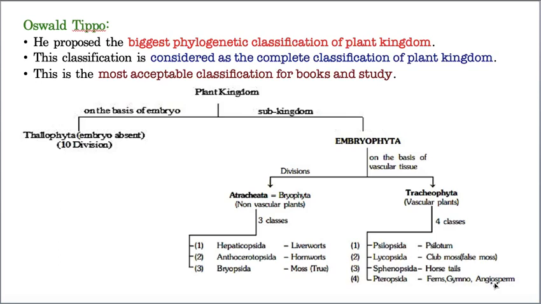That is the reason why, at the beginning itself, I clearly told you: in terms of phylogeny, if any student or scientist gets a doubt, they refer to Oswald and Tippo. But according to proper grouping and proper placement of groups, this Oswald Tippo classification is not that correct. Hope you understood. Now we will go for one more.